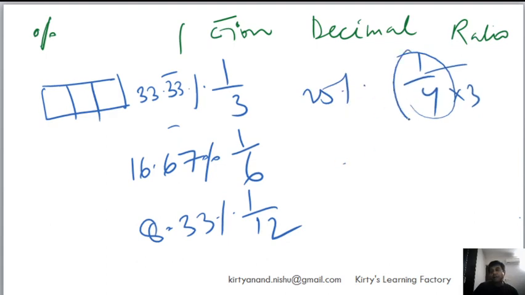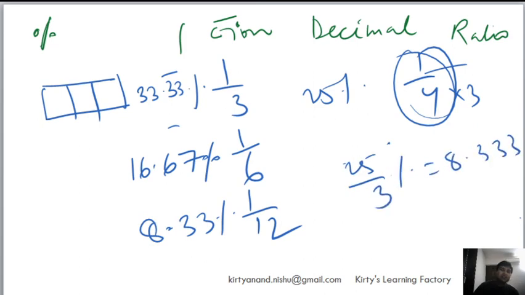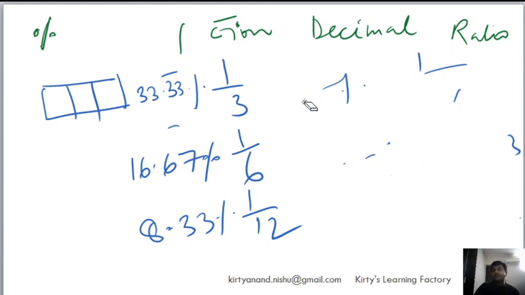Now 1 by 4 is 25%, but 1 by 12 is basically one third of 25%, correct? So we will do 25 by 3, which is nothing but 8.3333. So there are multiple ways to look at it, right? You just have to keep your eyes open, and then it will all become so easy.